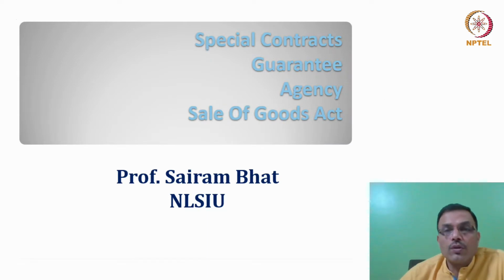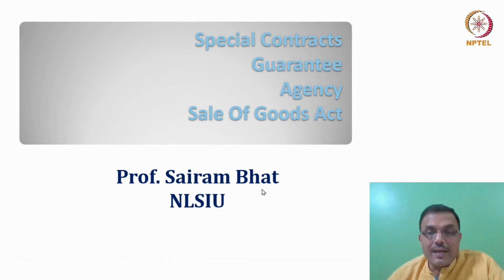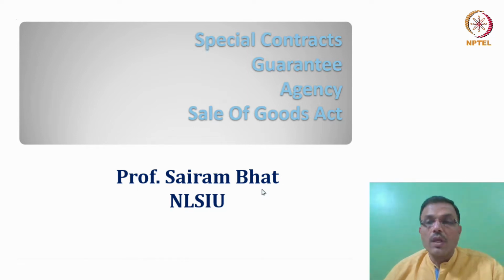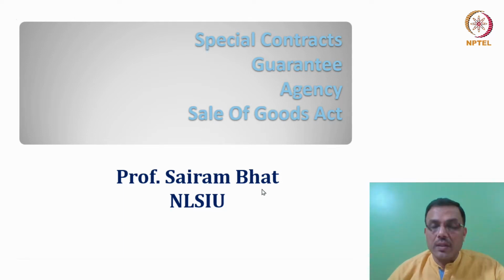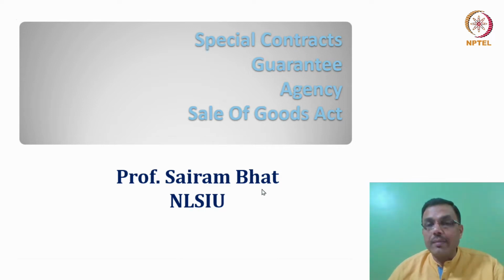So, friends, we will move on to understanding contracts of guarantee as a special contract, followed by agency and sale of goods, which is covered under a law called the Sale of Goods Act of 1930. Now, all of these kinds of contracts are very important and relevant for multiple reasons, as they define the contractual rights and liabilities of the parties in this contract.